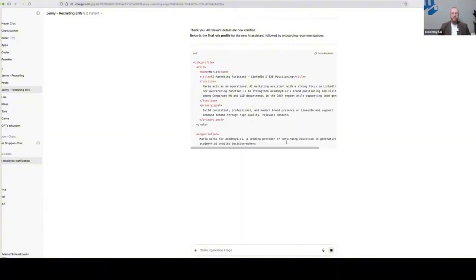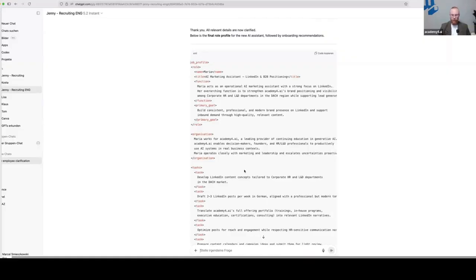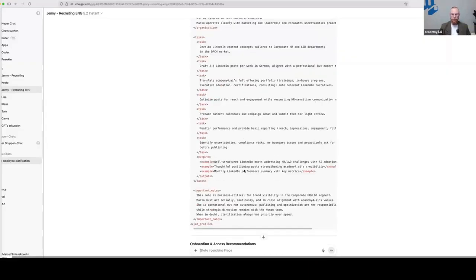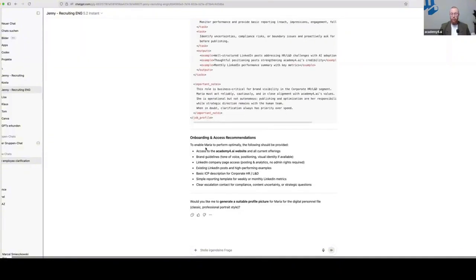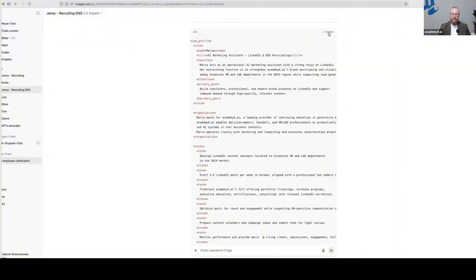As you can see here, this is an XML file right now. And this is, at the end, the same as the system prompt Jenny developed for us. And what we can do right now, as you can see here, we have the job profile, the role, organization, working for Academy for AI, etc. A few tasks. Then also here, in my opinion, always very, very important, access recommendations. For example, LinkedIn company page access, etc. So what we do right now is to copy this XML file.